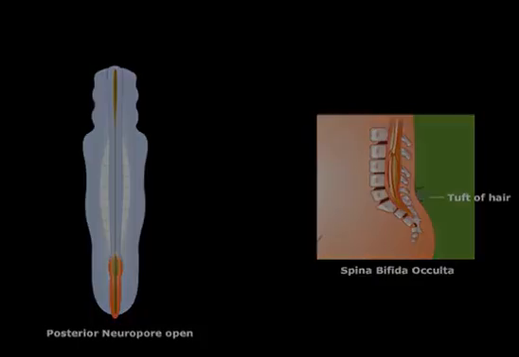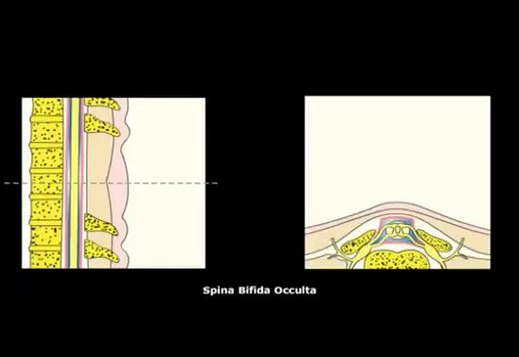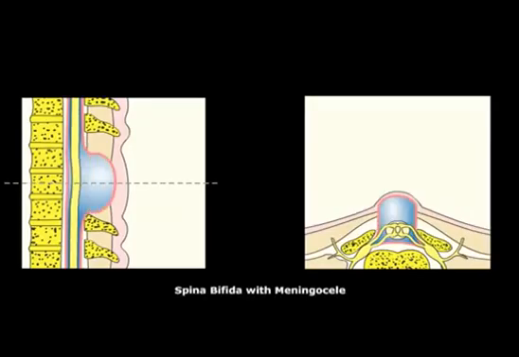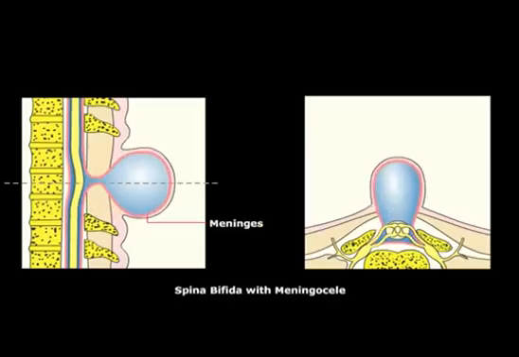On the right illustration, we can see that spina bifida occulta only affects the vertebral arch, leaving the spinal cord intact. It's important to know that in spina bifida occulta, there is no increase of alpha-fetoprotein levels during pregnancy. In spina bifida with meningocele, the meninges protrude through the vertebral defect, without protrusion of the spinal cord.